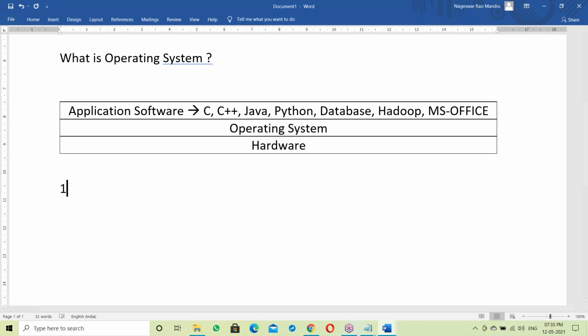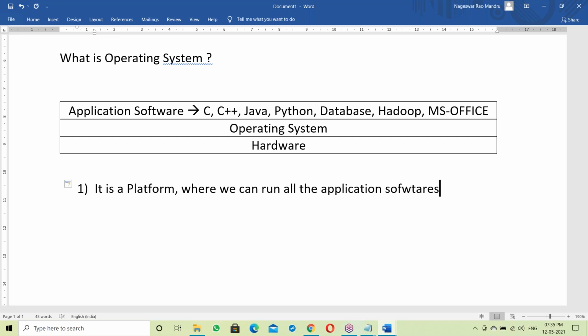So what is an operating system? Simple answer: it's a platform where we can run all the application software.